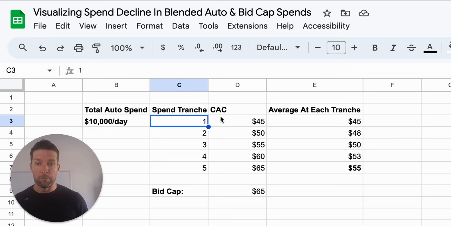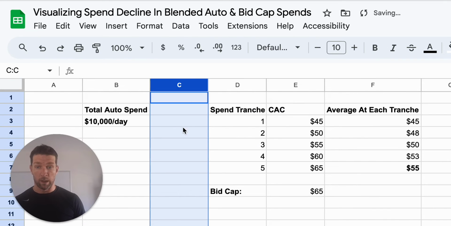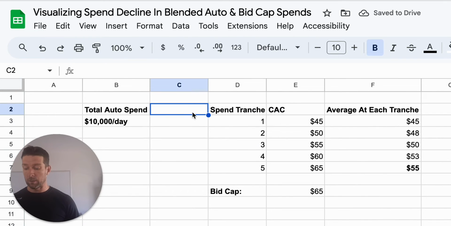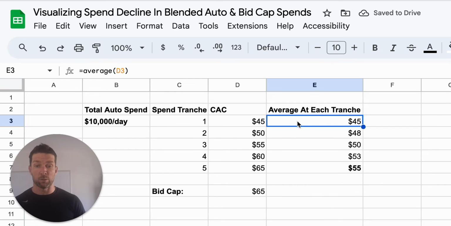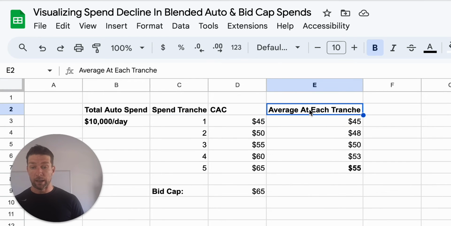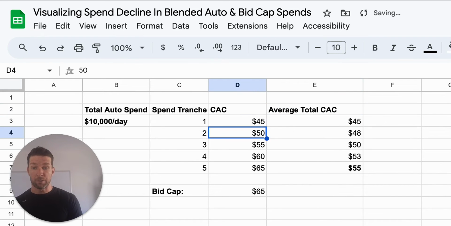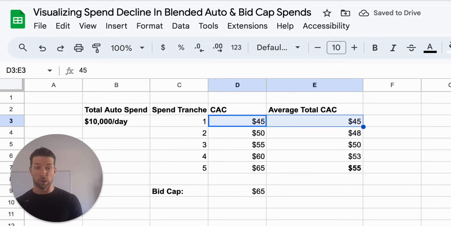Because of that, your first $2,000 you spend, tranche number 1, you're going to get a $45 CAC. So right now your average total CAC on your first $2,000 is $45. It's exactly the same as your CAC on that $2,000.